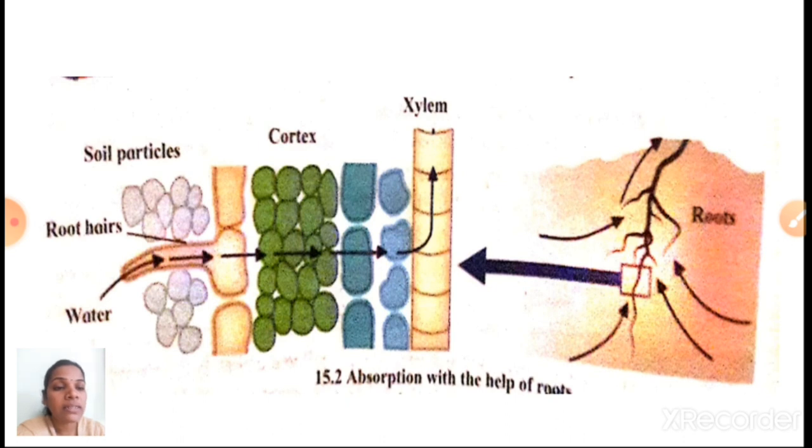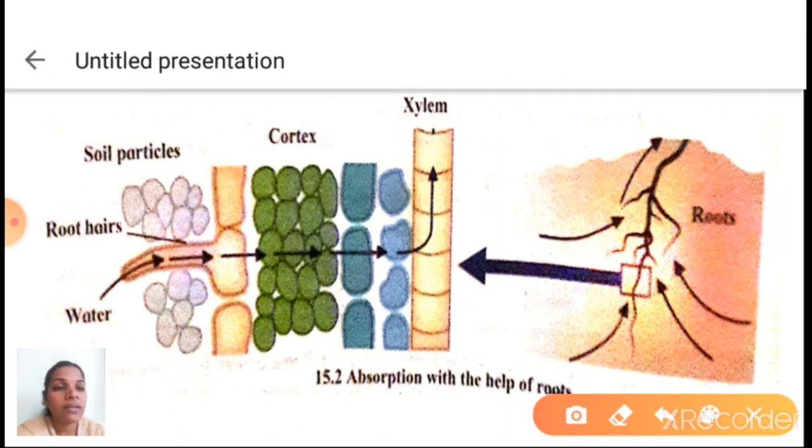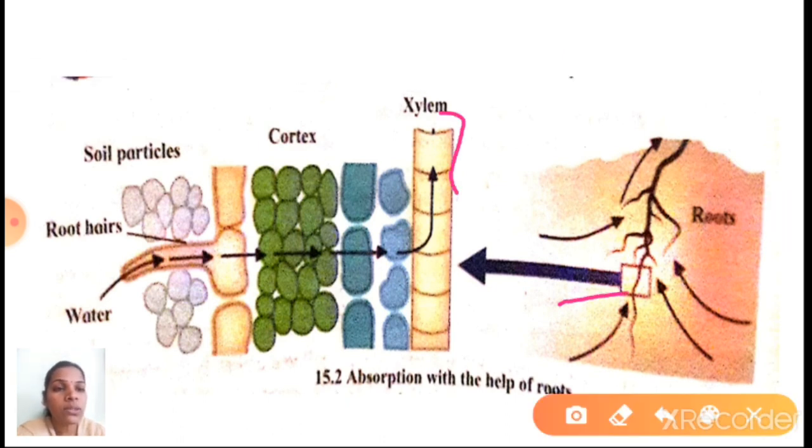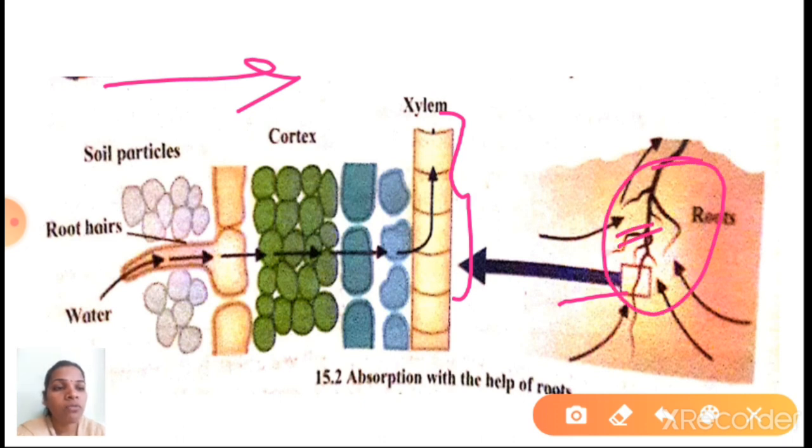See here children, yes, here it is root. So this is the root cells. From this direction you have to see here children. This is the section of root here. If you are observing with the help of a microscope, we will see like this diagram. Like this diagram we will see, this is root here. And this is soil particles. From these soil particles,